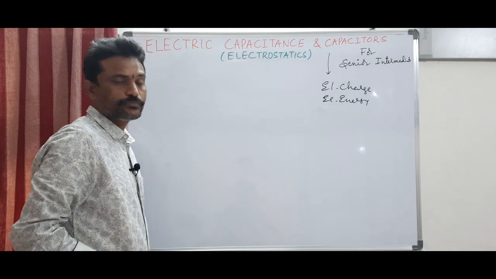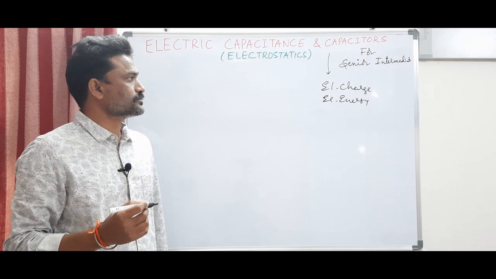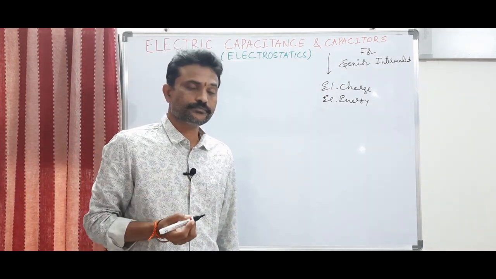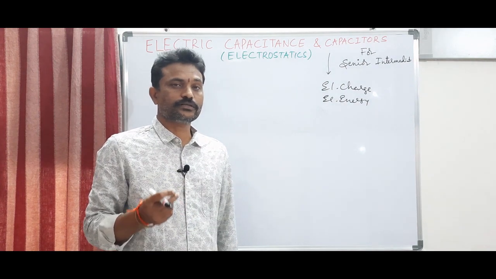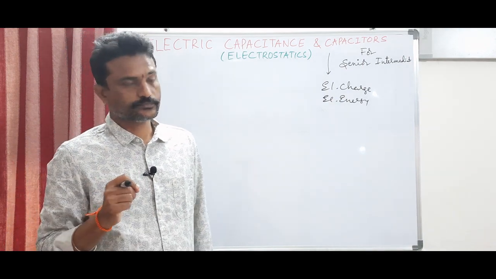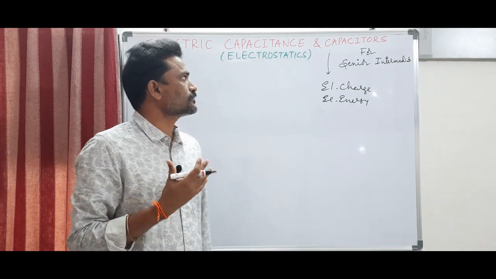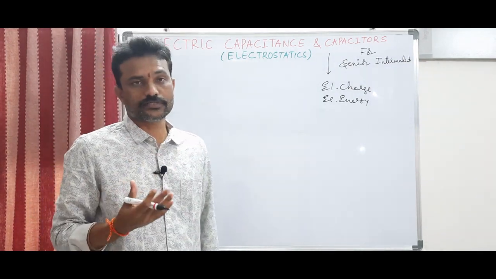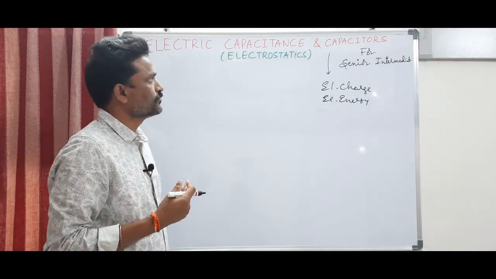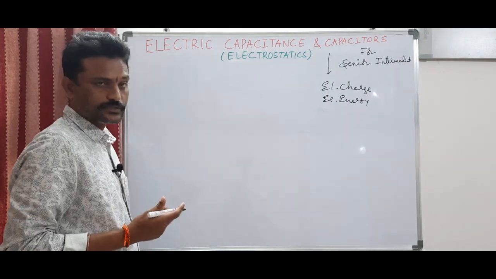So a capacitor resembles a battery, whereas a battery supplies electric current continuously at a steady rate, a capacitor supplies less amount of electric current for a short while. Now we will see the uses, that is the applications of capacitors, where they are applied. That we will discuss in a few minutes. Before I go to that, let me check what is capacitance.